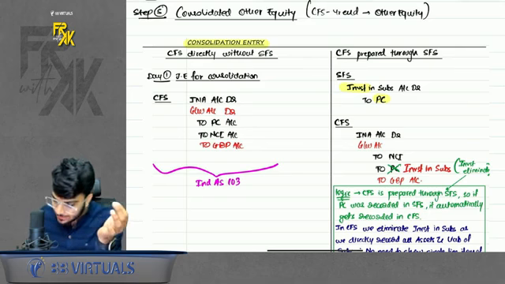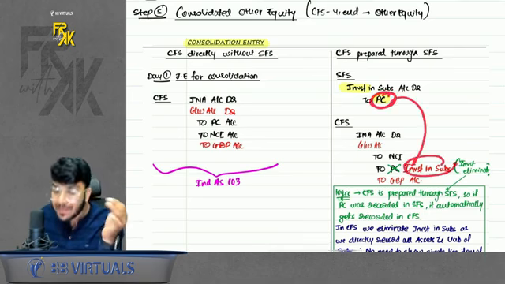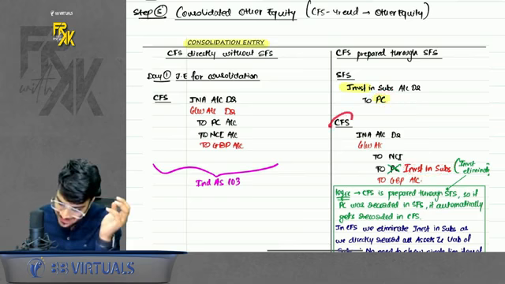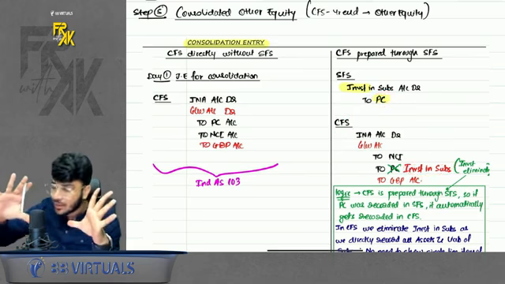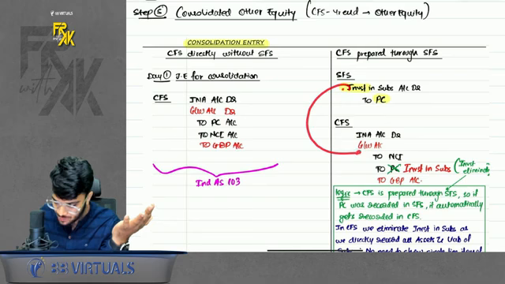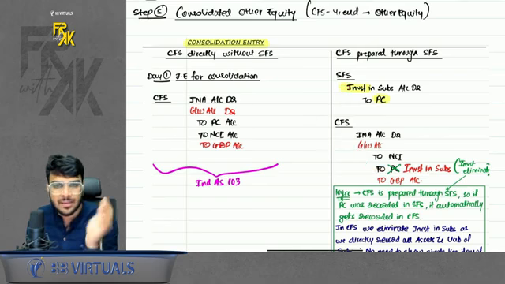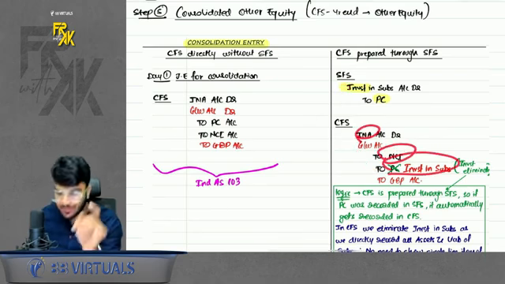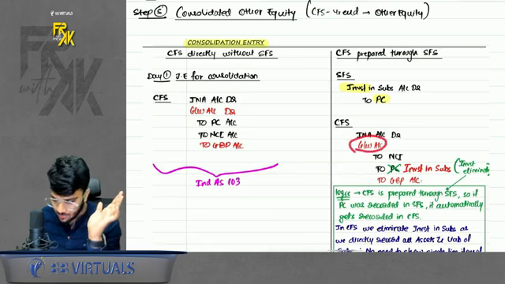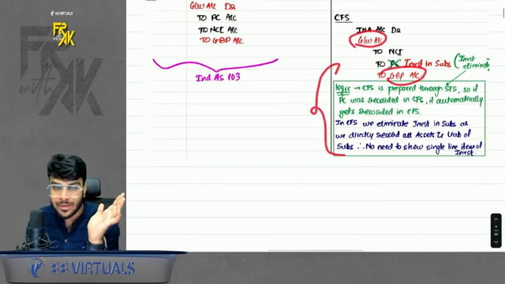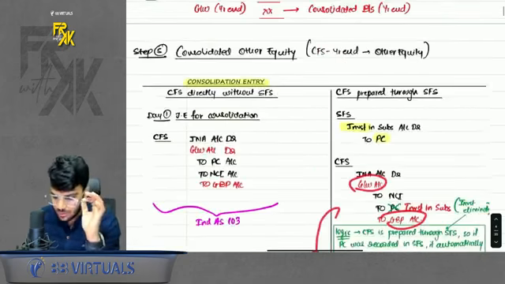So what will I do? Instead of recording the PC, I will eliminate the investment. Why? Because in CFS, we are recording all the assets and liabilities of the subsidiary, so there is no need to show the investment separately. Simple. So we will eliminate the investment. The entry will be INA and goodwill debit, NCI and investment credit. Then the difference is goodwill or gain. I have explained the logic right here. Remember this much.